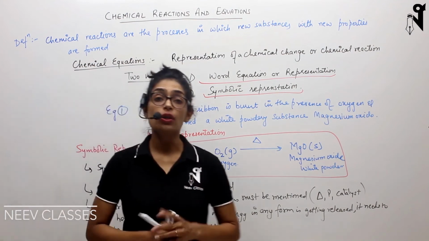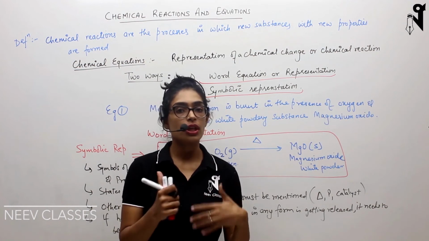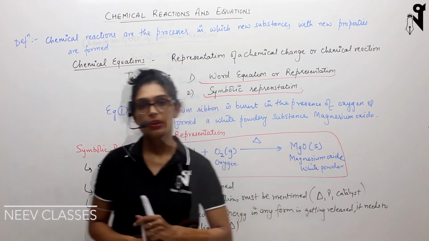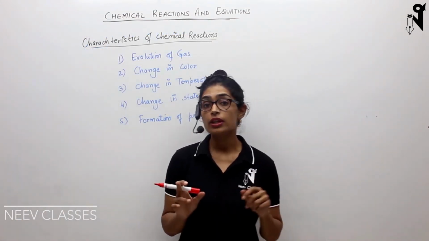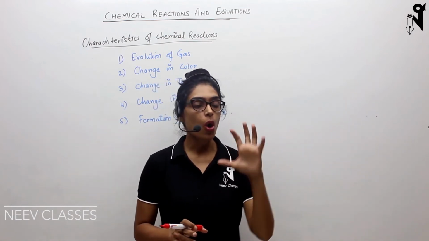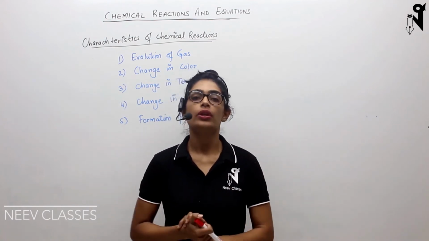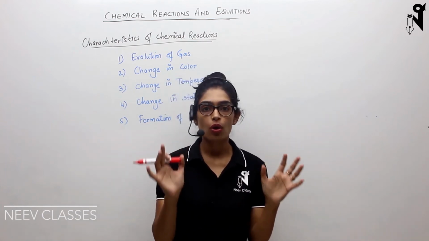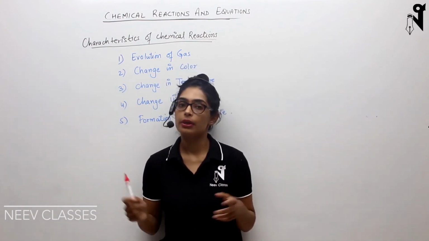Okay. So next we'll talk about what all different characteristics of chemical reactions are, and what all different changes you can see when a chemical reaction occurs. After knowing about chemical reactions and the way of representing them, now we are discussing the characteristics of chemical reaction. What do we mean by characteristics? What all is observable when we do a chemical reaction? Or what all different changes happen when the chemical reaction takes place? There are multiple different changes which you can see, observe, or feel.